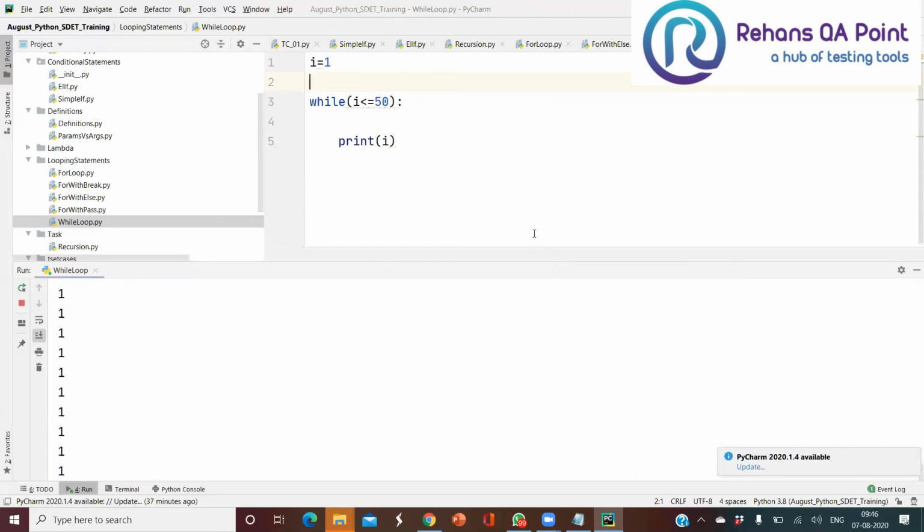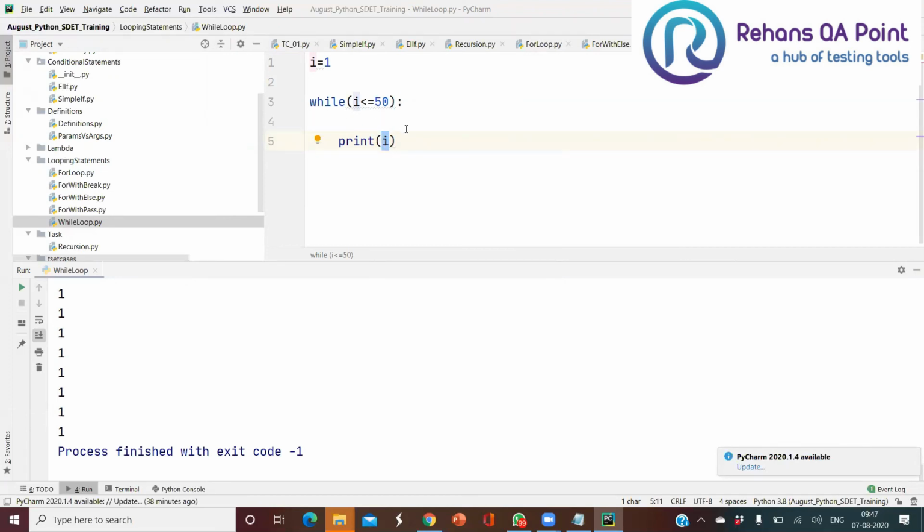So what happened here? The while loop keeps on printing 1 only. Why? Because nowhere is i getting incremented. The i value is not getting incremented anywhere, so this loop is going to be called an indefinite loop. It will keep on running, and at some point we are going to get a system out of memory. So you should be a little careful while writing your while loop.